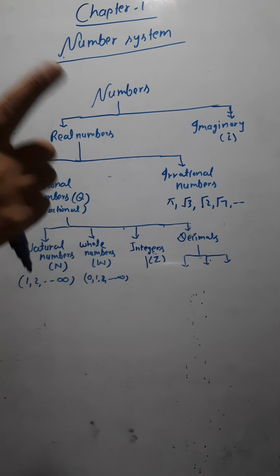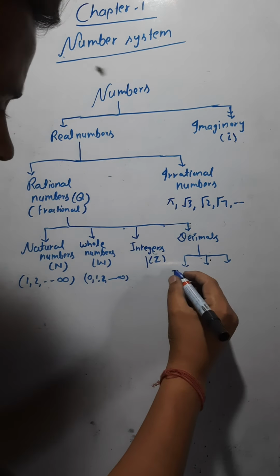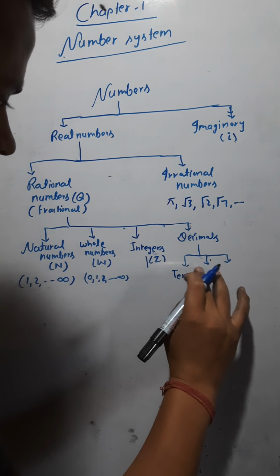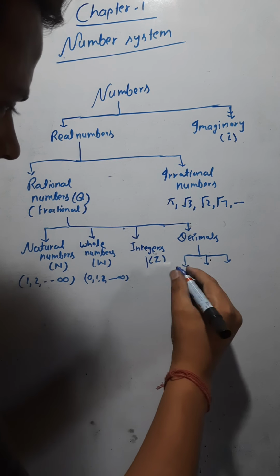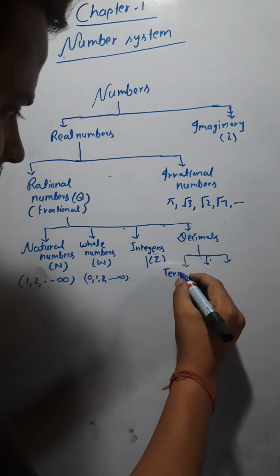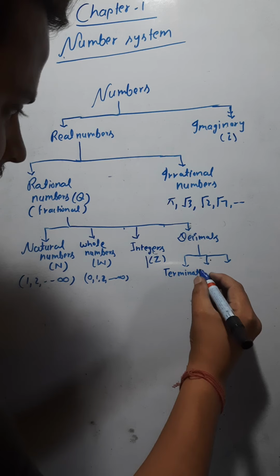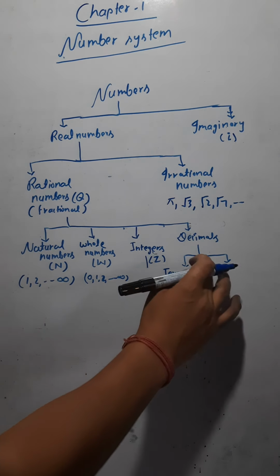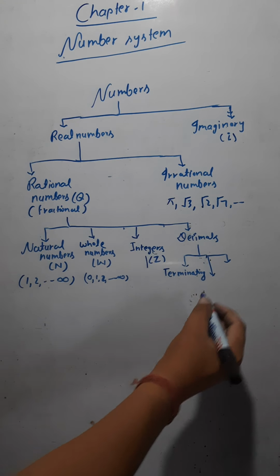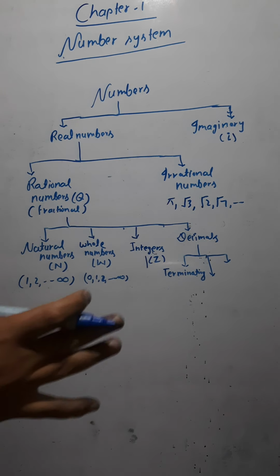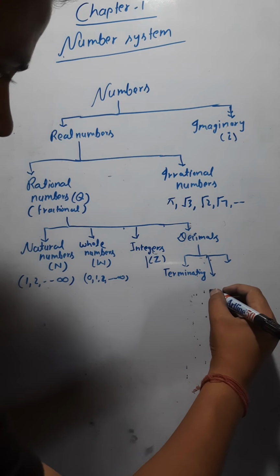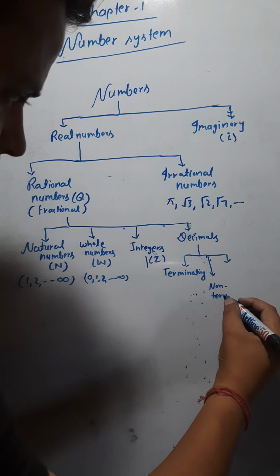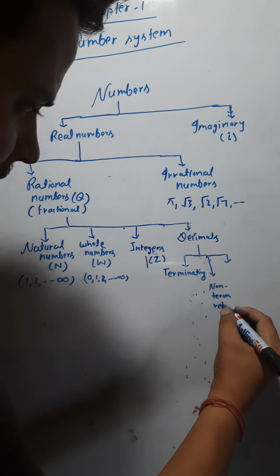The first one is terminating decimals. The second category of the decimal is non-terminating repeating.